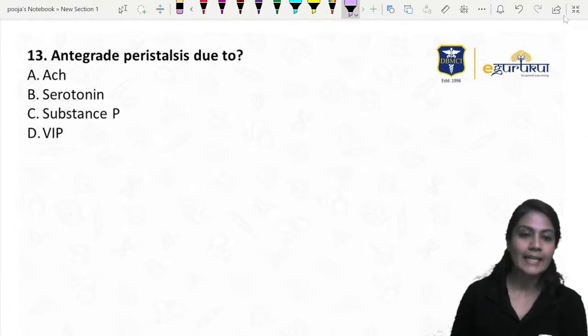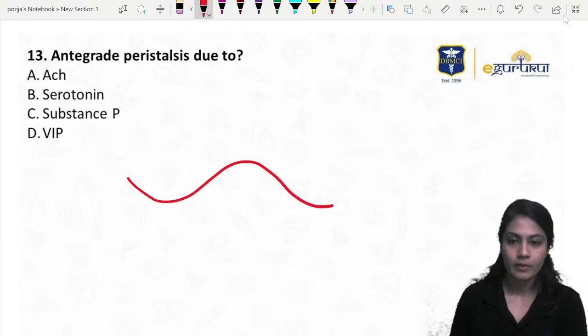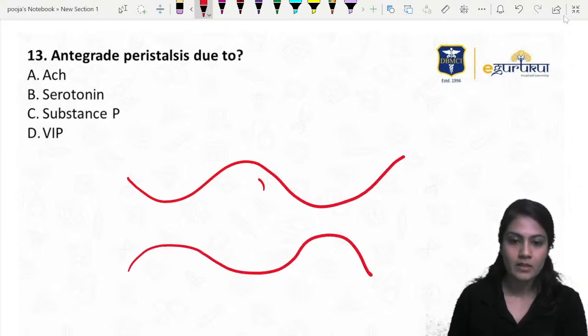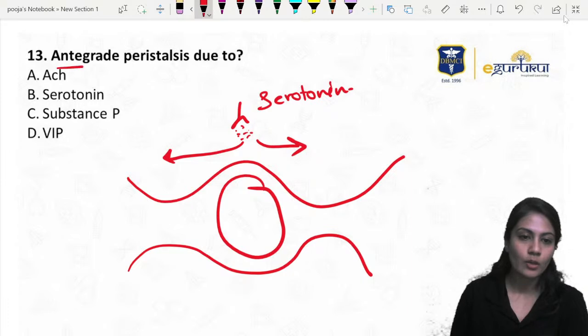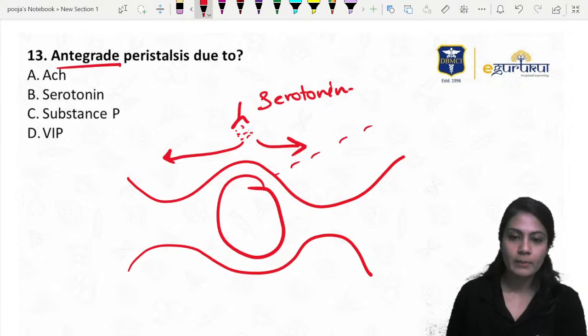Let's move on. Anterograde peristalsis, the fan of Sir. Again, very interesting diagram, but a slight change over here. So there are pseudo unipolar neurons on which the serotonin is going to act from the myenteric plexus. The serotonin is going to release something in the back and some things in the front. Anterograde, that means forward, will be the dilatation.